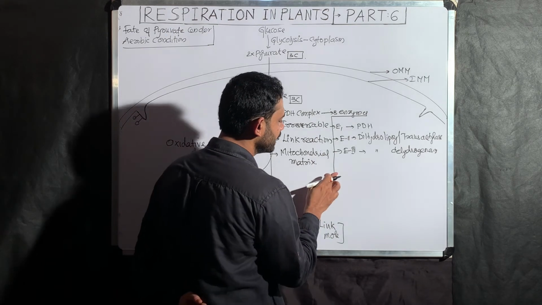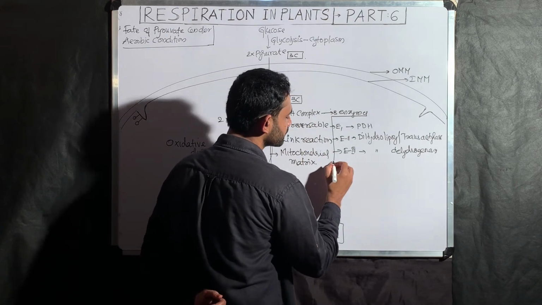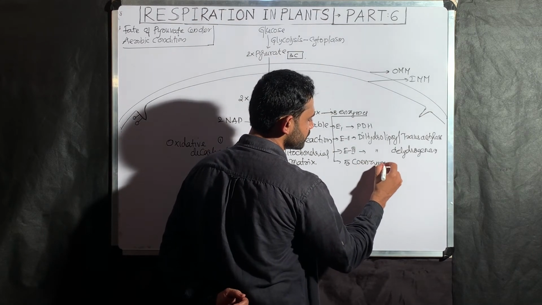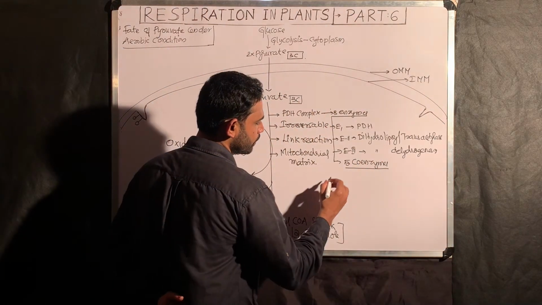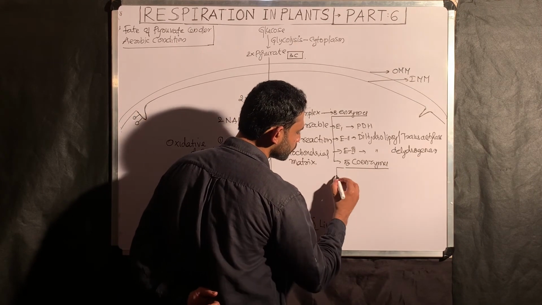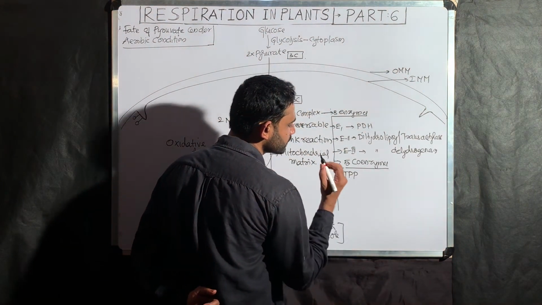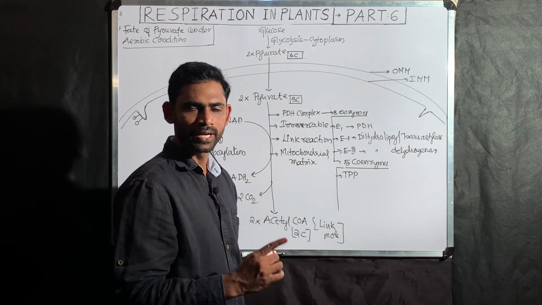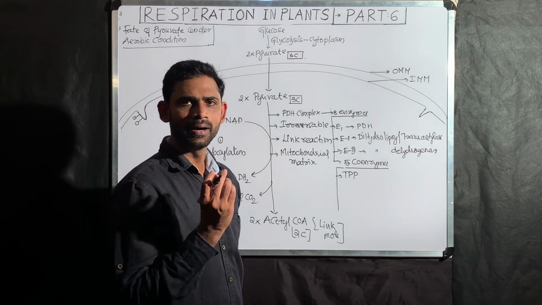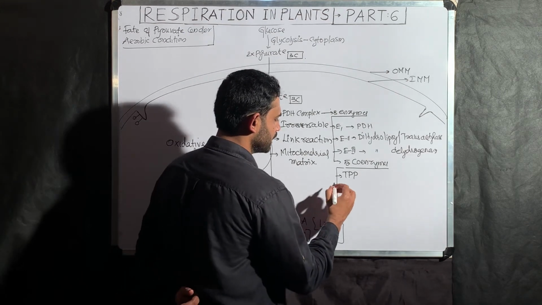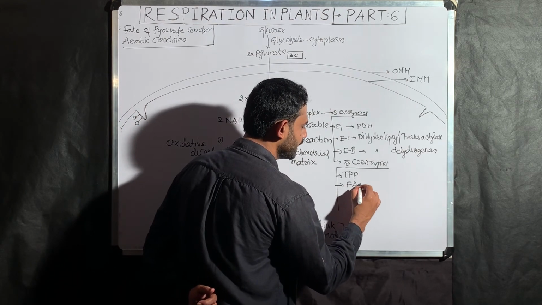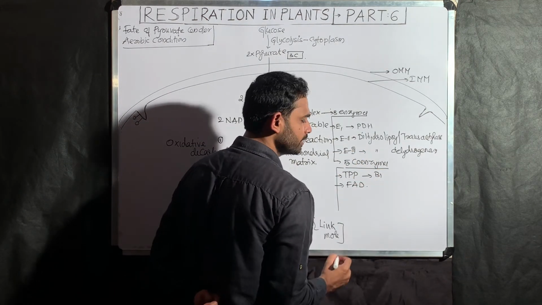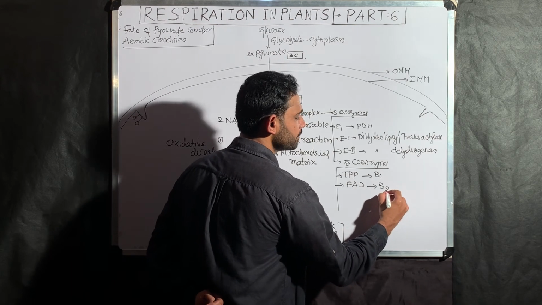Along with that, this PDH complex consists of 5 coenzymes: 3 enzymes, then 5 coenzymes. What do those coenzymes include? TPP. What is the full form of TPP? Thiamine pyrophosphate. Don't call it thymine. Thiamine is vitamin B1. The next one is FAD, which is synthesized from vitamin B2.